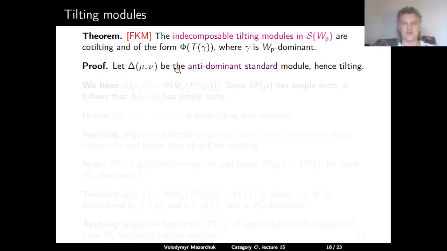Proof. Consider the anti-dominant standard object delta mu. Since it's anti-dominant and standard, it must be tilting.